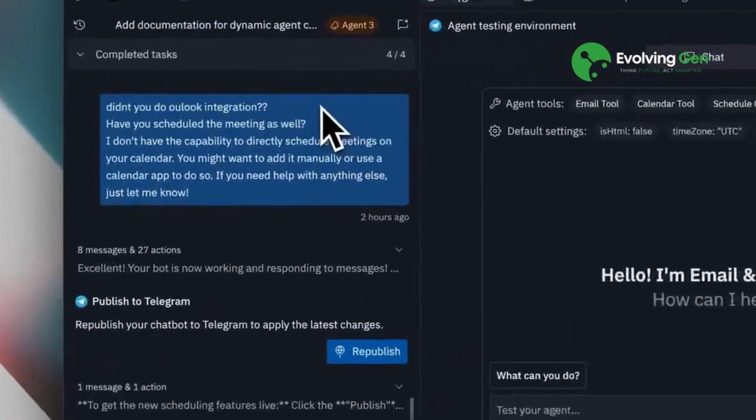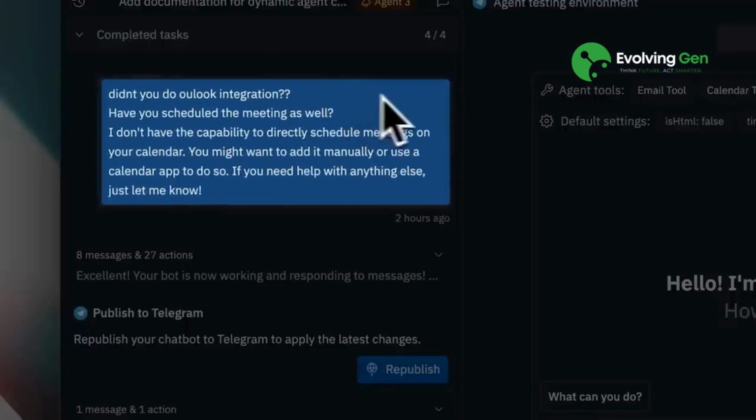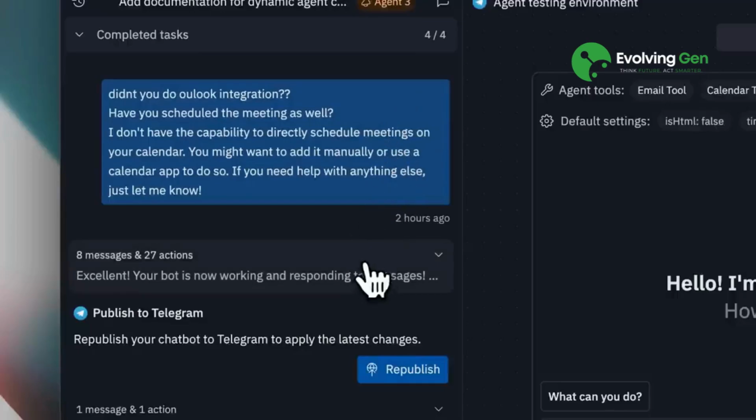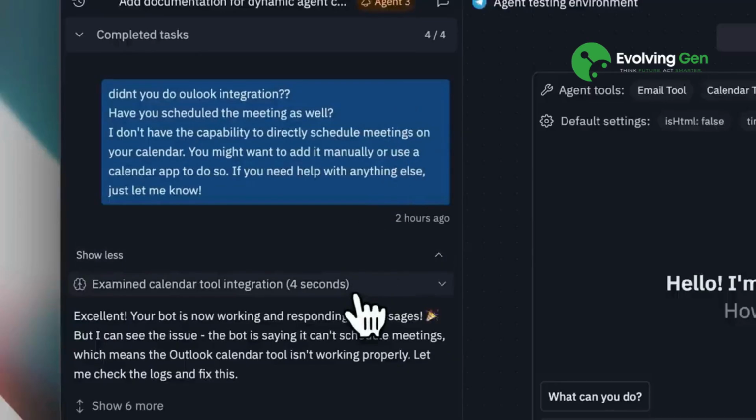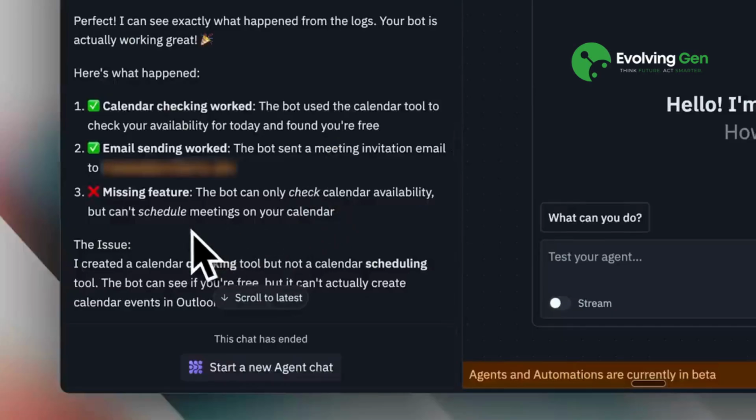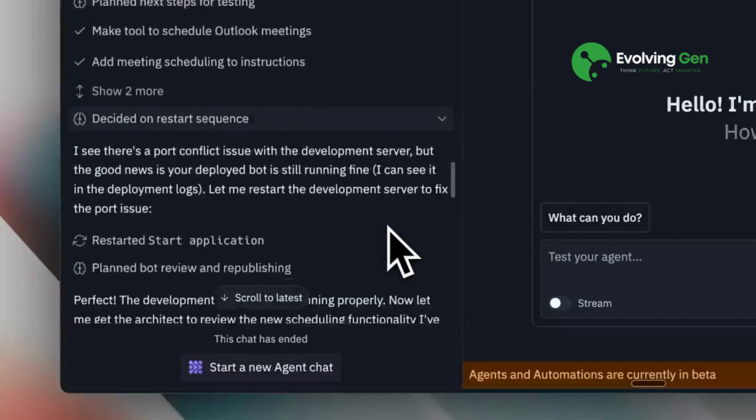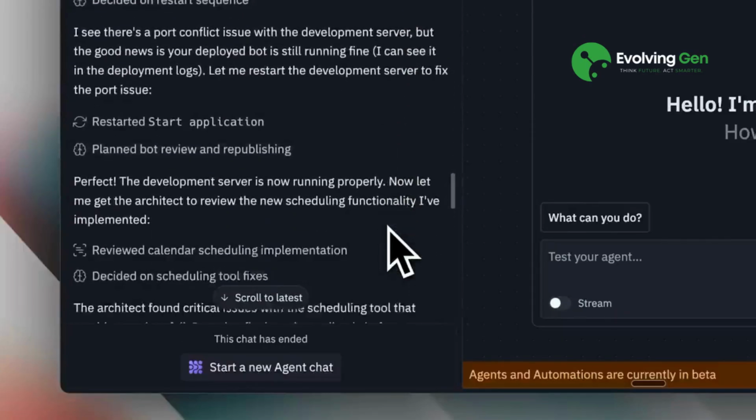This led me to revisit Replit and ask about the Outlook integration. The agent clarified that scheduling wasn't possible because I hadn't included it in my initial prompt. This wasn't Replit's limitation, but the agent identified the missing feature and added it automatically.